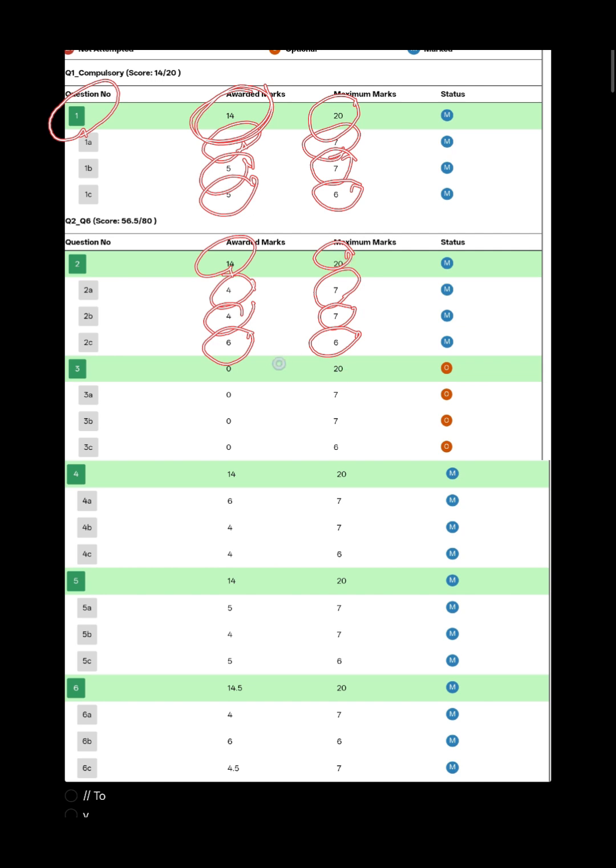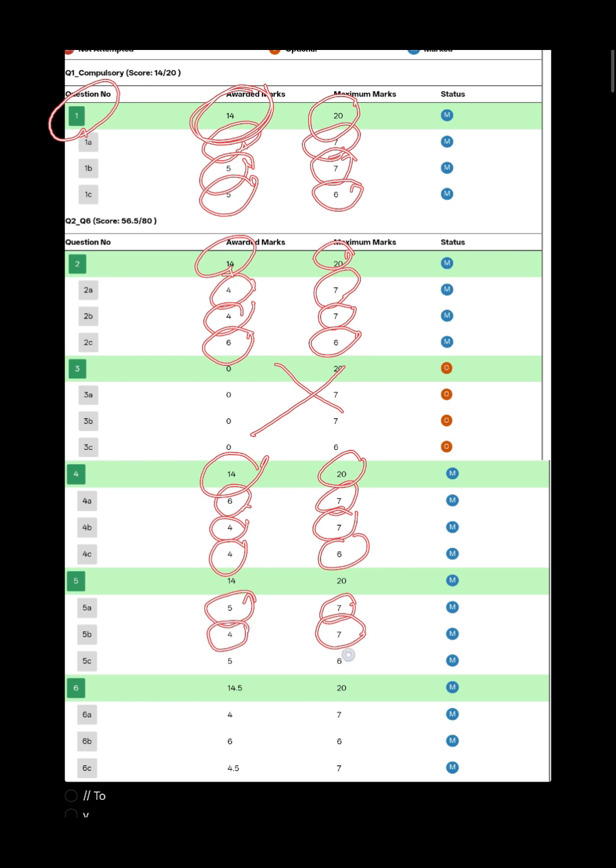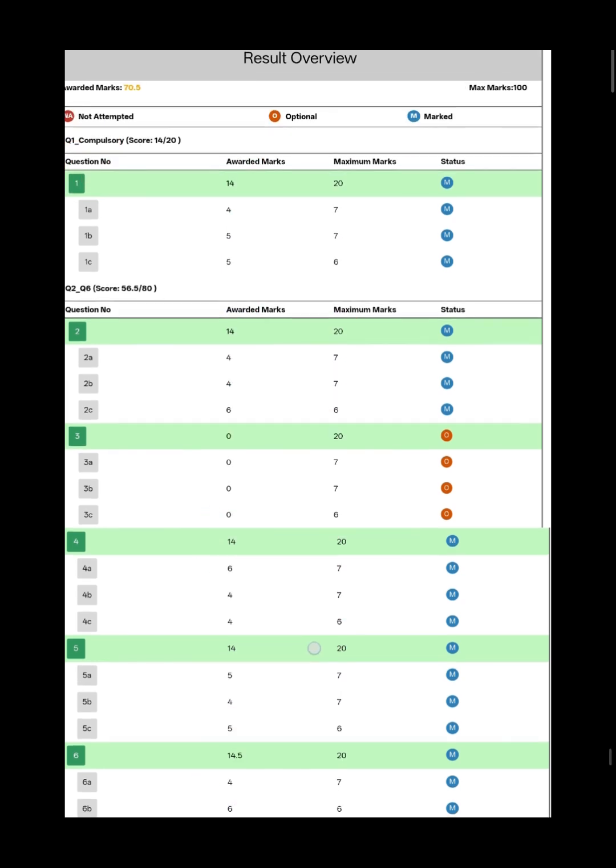In question number 3 I didn't attempt this question, and I went to question 4. Then out of 7 marks I have scored 6, 7, 4, 6 and 4. So out of 20 marks I was able to score 14 marks. In question number 5, out of 7 marks I scored 5, 7, again 4, out of 6, 5. So out of total 20 I was again able to score 14 marks. And in the last question, out of 7, 4, out of 6, 6 and 7, 4.5. So again out of 20 marks I was able to score 14.5 marks.